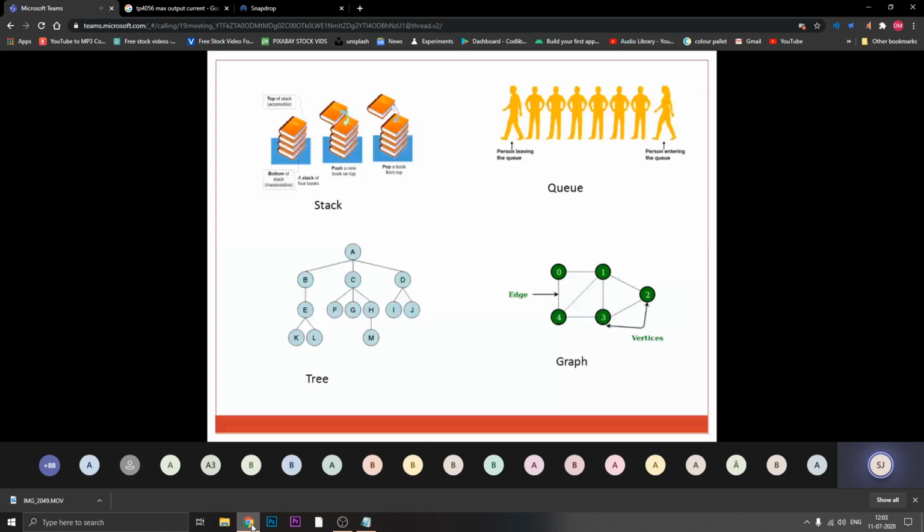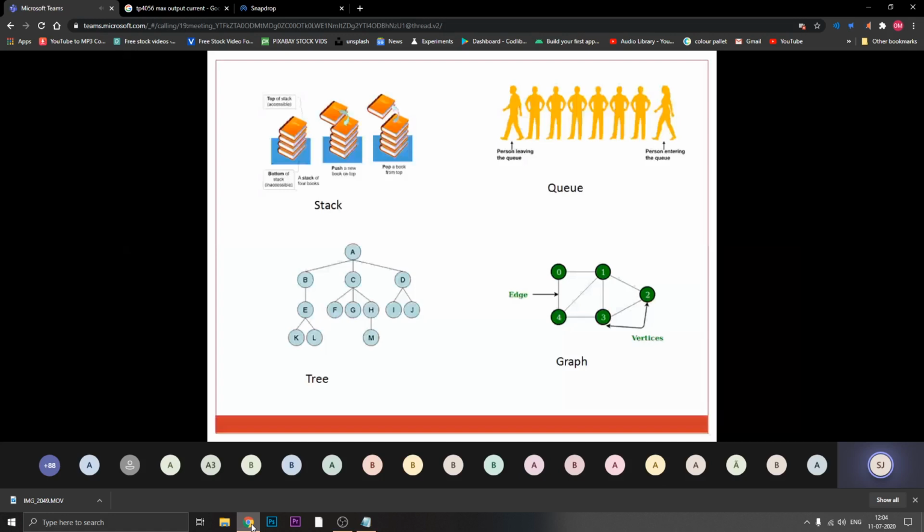I'll tell you the example: the offline map, in the sense that in your book, if you have a map of India, that is nothing but a graph. Second, I'll tell you the next example. Any building, if you consider, has its own layout. Layout in the sense it gives you the information.